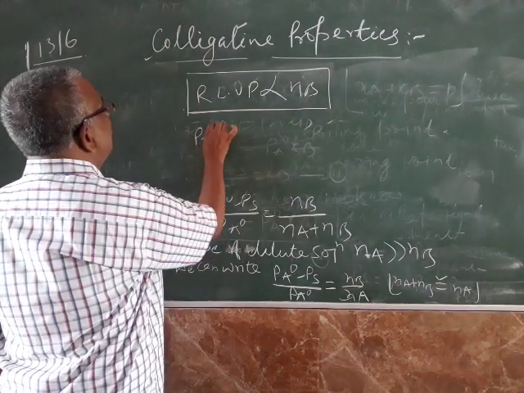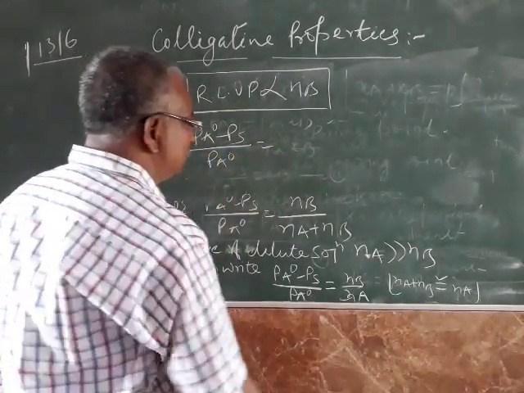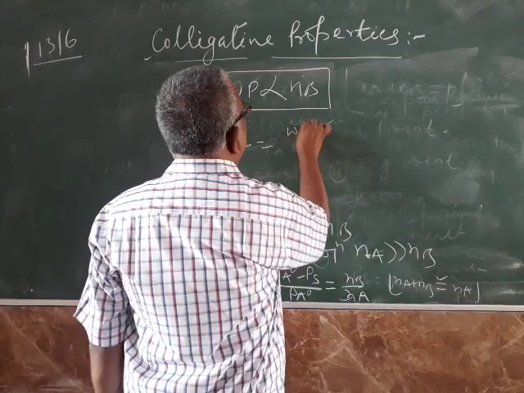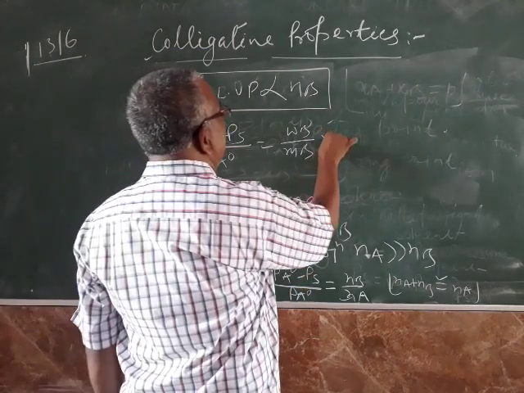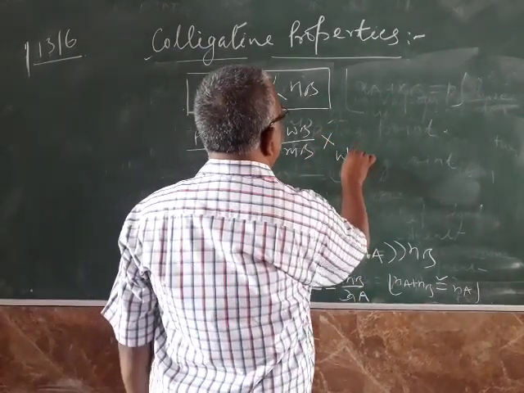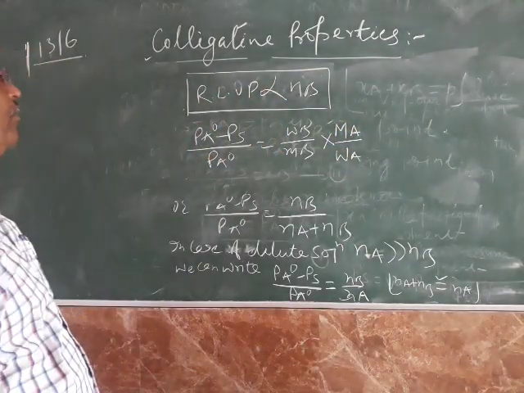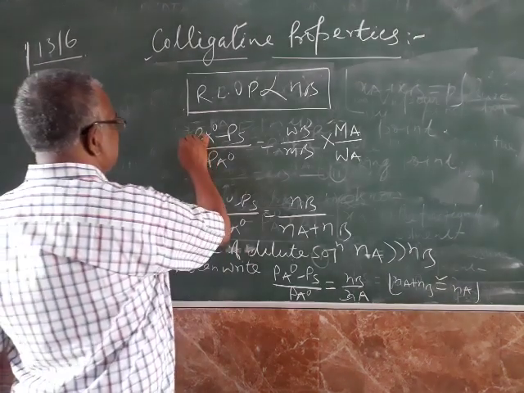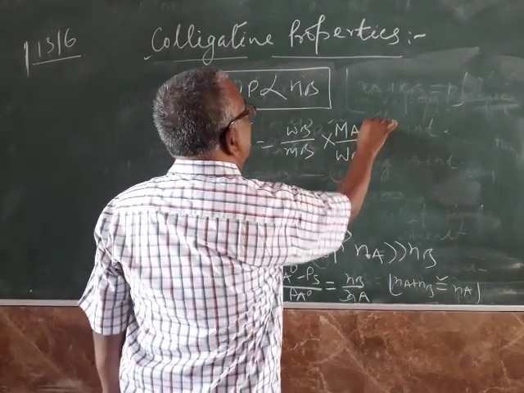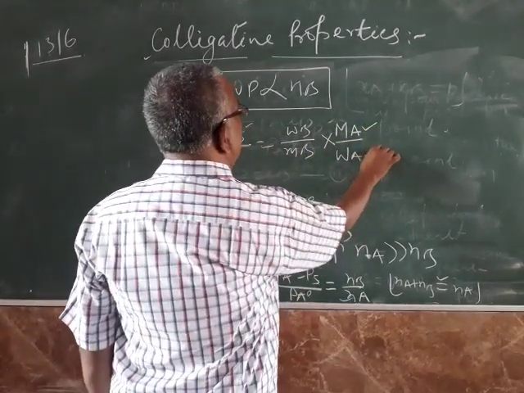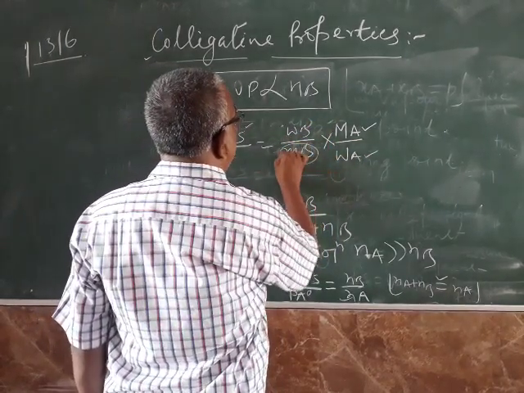Pa naught minus Ps by Pa naught is equal to Nb by Na, that is Wb by Mb, number of moles of solute, into Ma by Wa, number of moles of solvent. By knowing the vapor pressure of solvent, vapor pressure of solution, molecular mass of solvent, given weight of solvent and given weight of solute, we can calculate the molecular mass of unknown solute.